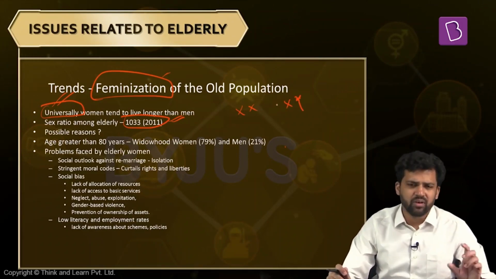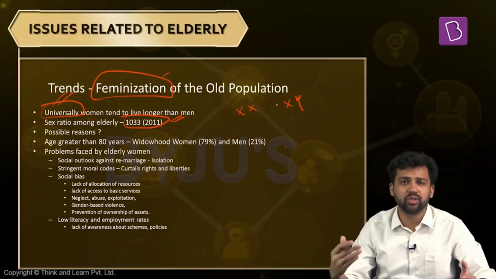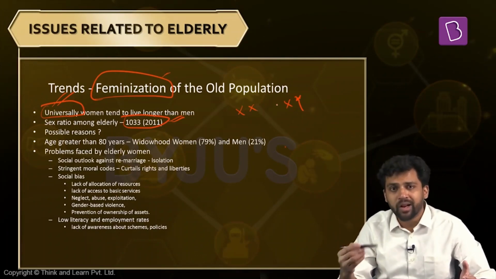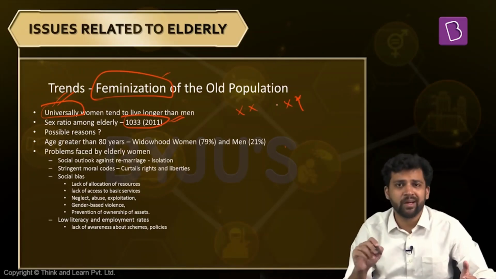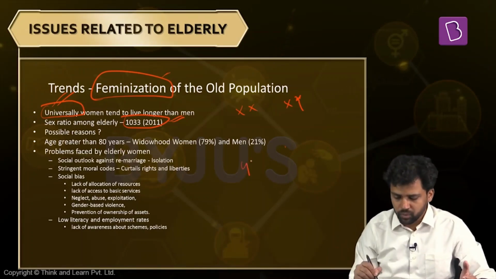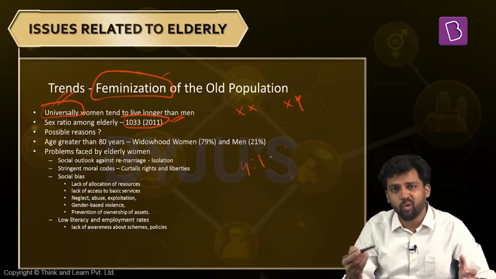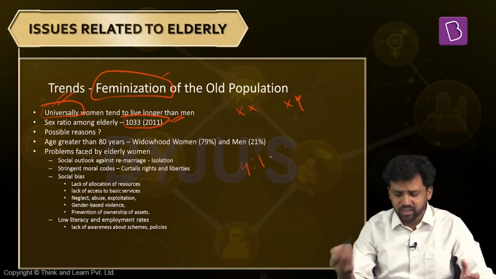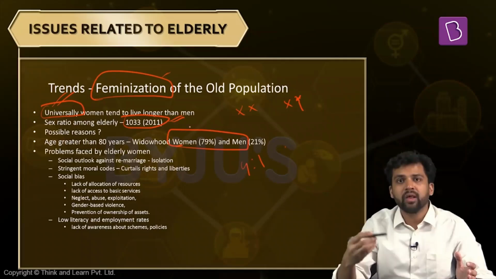Then there are some other theories. For example, there was a study on mortality rates. They found that men are more likely to die of accidents than women. Then they studied alcoholism and drug abuse, and men are more likely to be involved in these activities. They also studied violence. Men and women in the age category of 30 years were studied, and they found that the number of men involved in violence was 4 times that of women. So all these things might be the reason why you find more women among the elderly population. Again, this is not conclusive. Correlations are there, but right now we cannot conclude. And one thing you will find is that as age increases, the ratio between women and men also increases, so there are even more women as the age increases further.